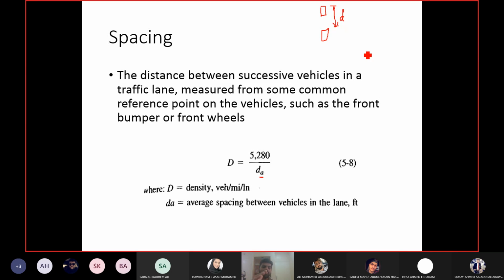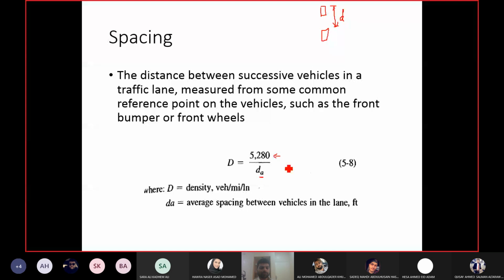Density is vehicle per distance, and average spacing is distance per vehicle. So obviously when you take the inverse of one, you will get the other. So this equation should have been D equals 1 upon dA, right? Capital D equals 1 upon small dA. What is this 5280 doing here? I told you the logic is very simple. One is vehicles per unit distance, and the other one is distance per vehicle. Then you should take the simple inverse. D equals 1 upon dA.